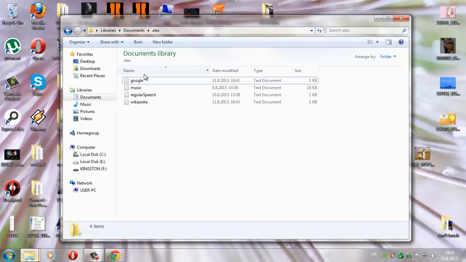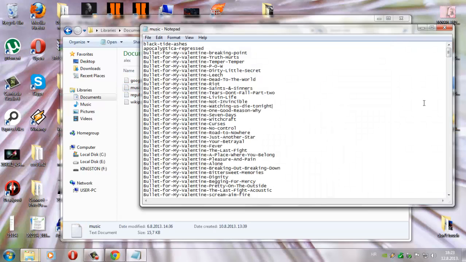So you type in all those things that you normally search in Google or Wikipedia or music on the internet. Just remember, when you type, you use these quotation marks. It must be typed like here, like this, with these. Because if there are no these, like when I say play me Bullet for My Valentine breaking point, without these it will only recognize the first word. By using these, you're connecting the entire sentence if there are multiple words in it. Alright, there's not anything else that can actually work with this one.